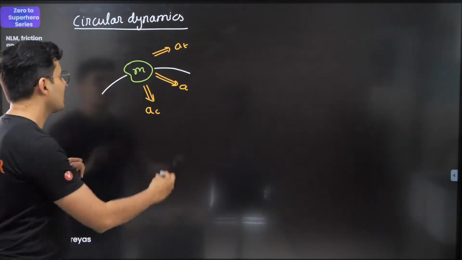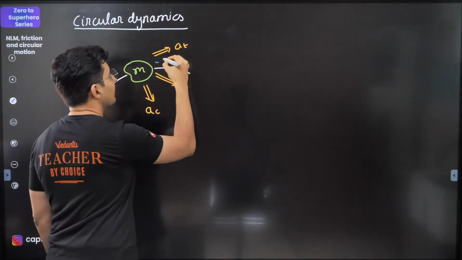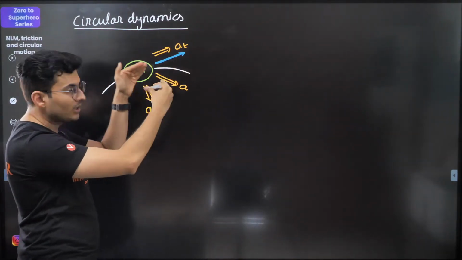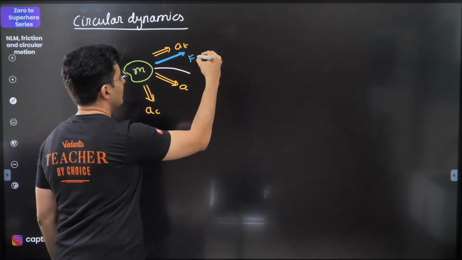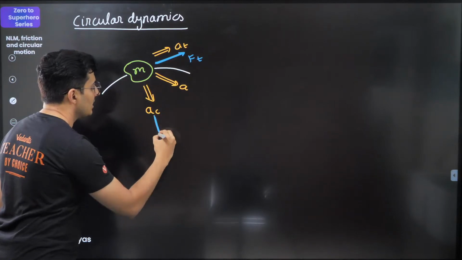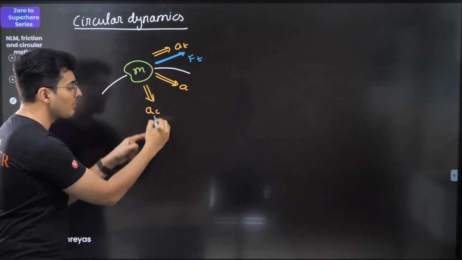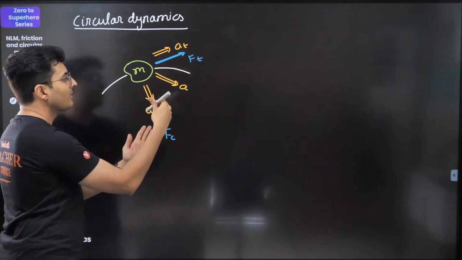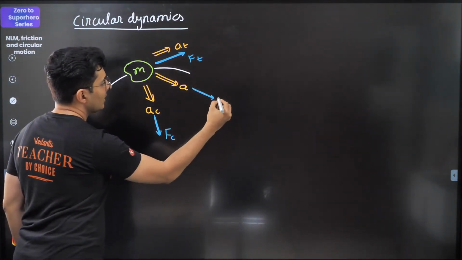So that force or forces which are in the direction of the tangent or along the path, that is called the tangential force. Those forces which help in changing the direction or which are along the centripetal acceleration, are called centripetal forces. The resultant of these forces will give you the net force.